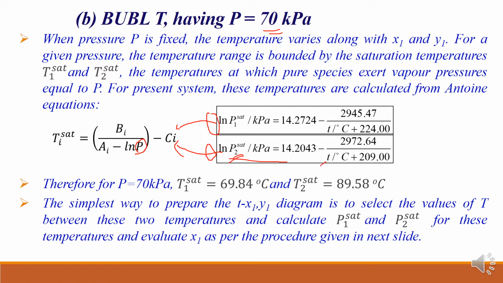Provided P1 saturated I put as 70 kilopascal, I will get T1 saturated, and P2 saturated as 70 kilopascal, then it is T2 saturated. This is the simplest way you can use here.